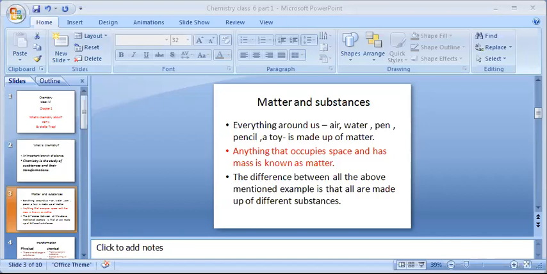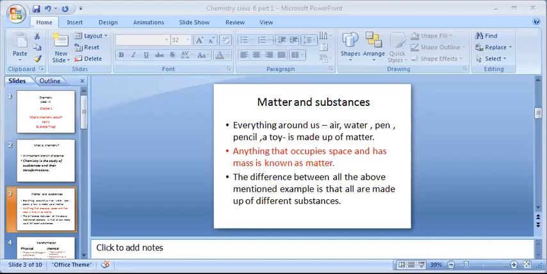Now, if I ask you what is the difference between air, water, pen, pencil, or a toy, can you tell me what is the difference between all of them? How does water differ from a pen or from a pencil? We are going to say it is because of the kind of matter or the substance they contain.